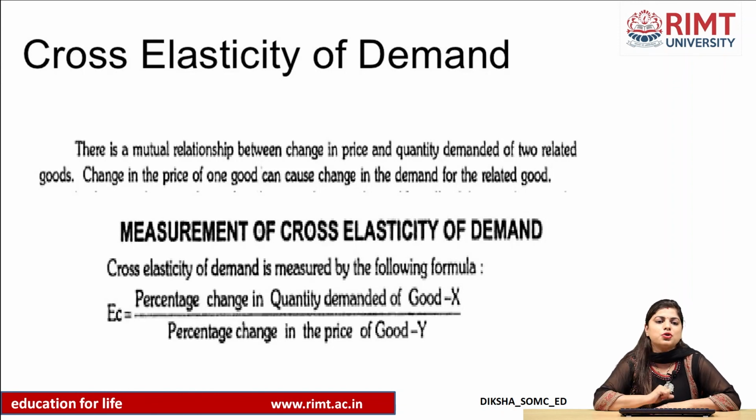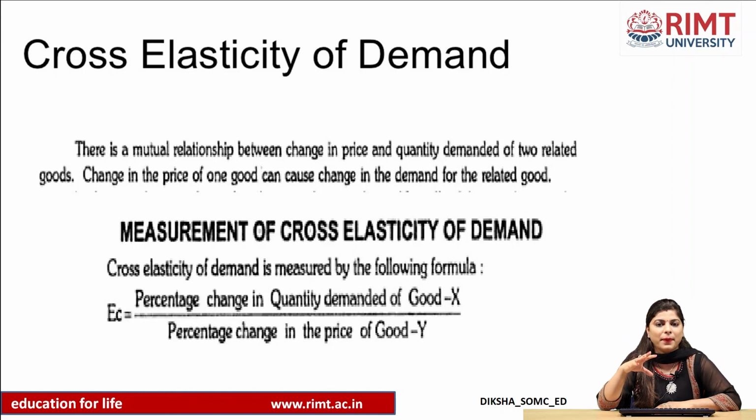So the formula to measure cross elasticity of demand is percentage change in quantity demanded of good X to percentage change in the price of good Y. So it is change in demand of X due to change in the price of good Y. That is cross elasticity of demand. So we have discussed elasticity of demand and its types.